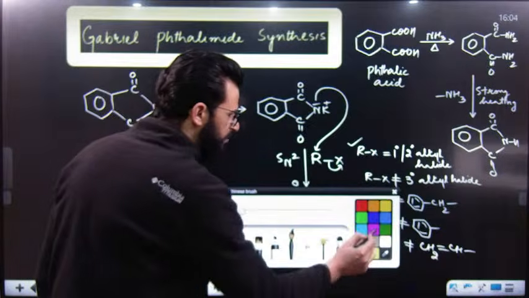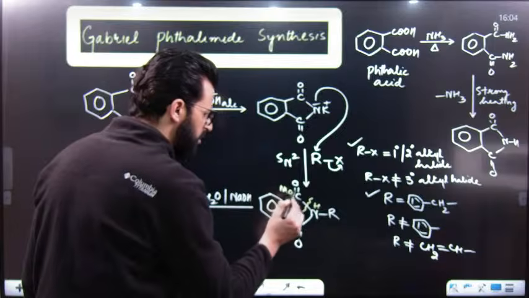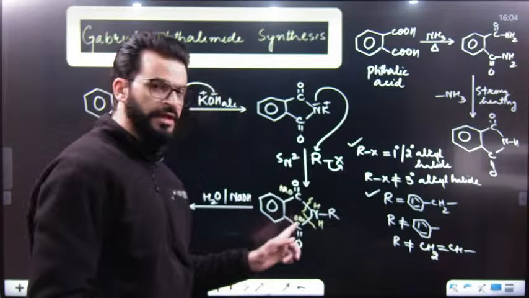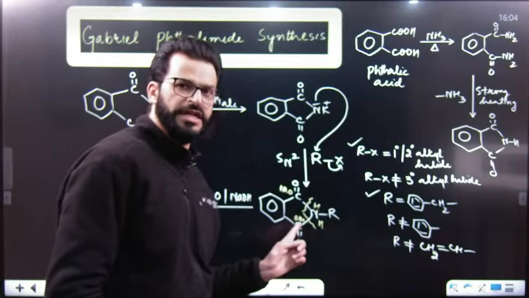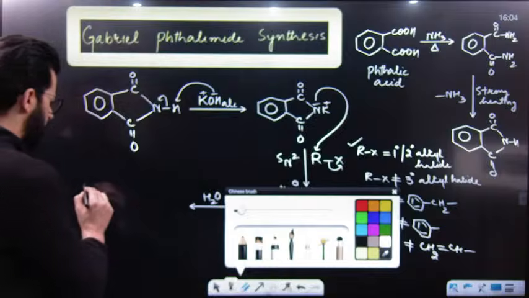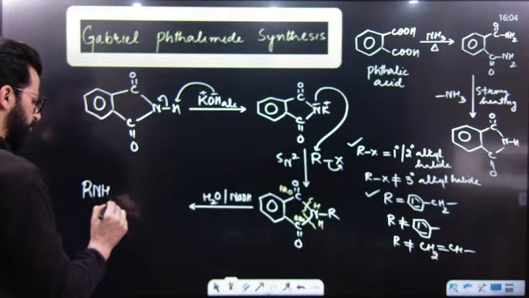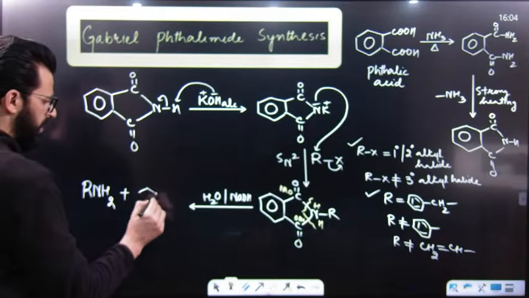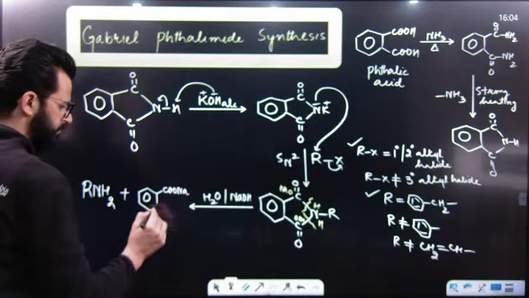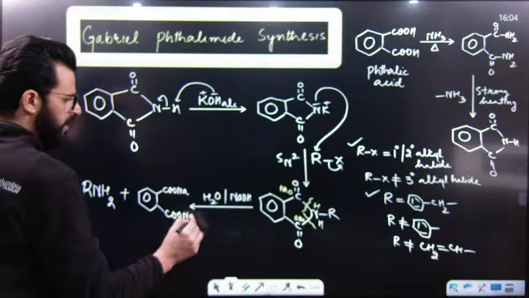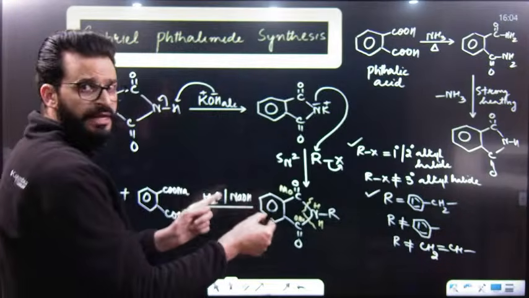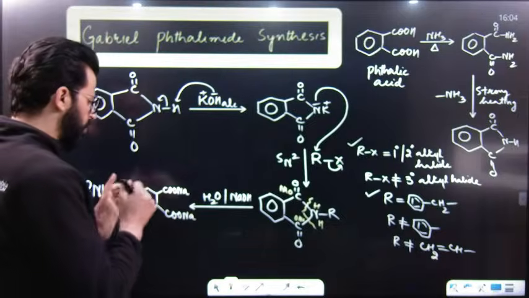So you can use a simple trick: give ONa to this, similarly break this bond, give H and ONa to this. Why ONa? Basically, it first results in the formation of acid, but in basic medium, acid becomes salt. So the product over here will be a primary amine, and we will get the sodium salt of phthalic acid. This is phthalic acid, but this H positive will be abstracted by the base and it will result in the formation of the sodium salt of phthalic acid.